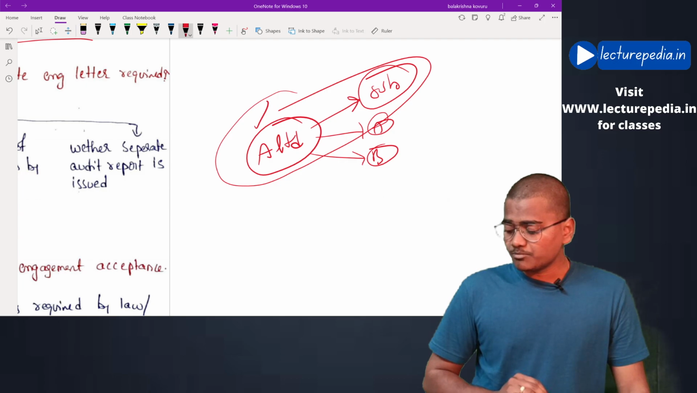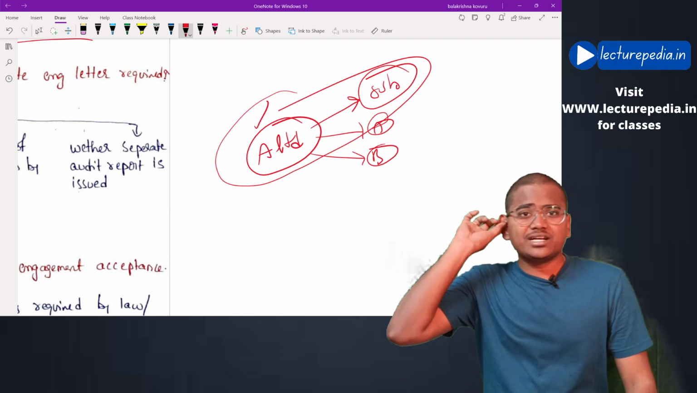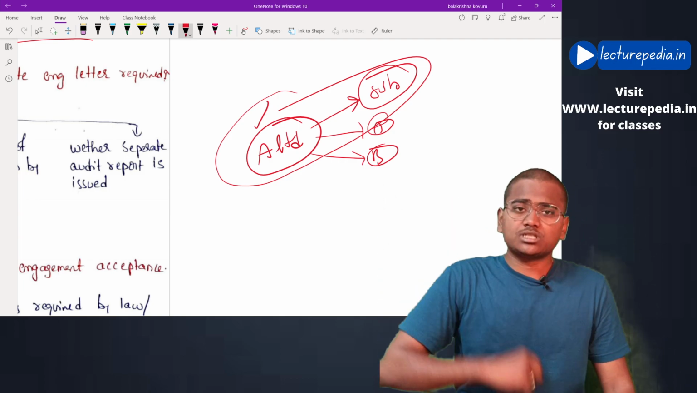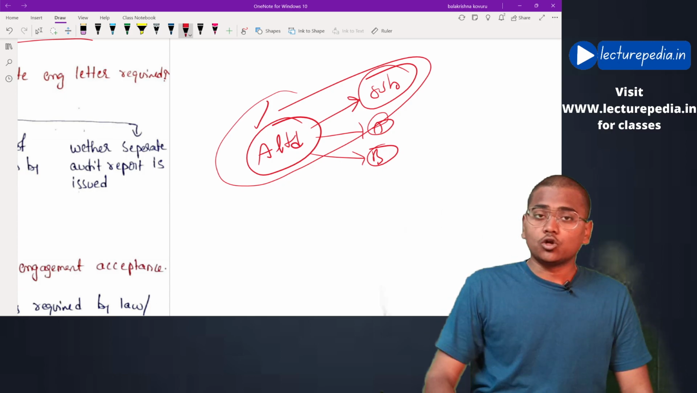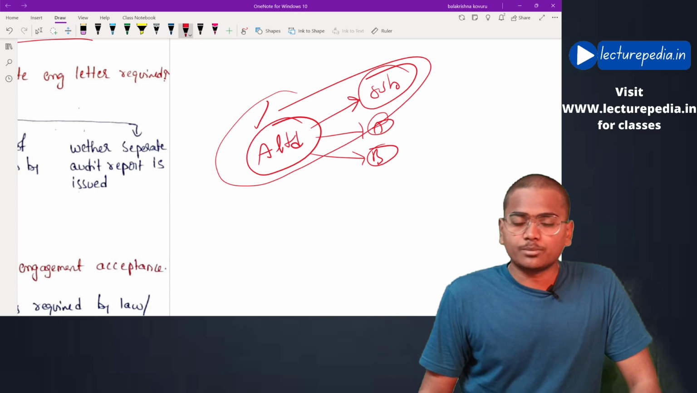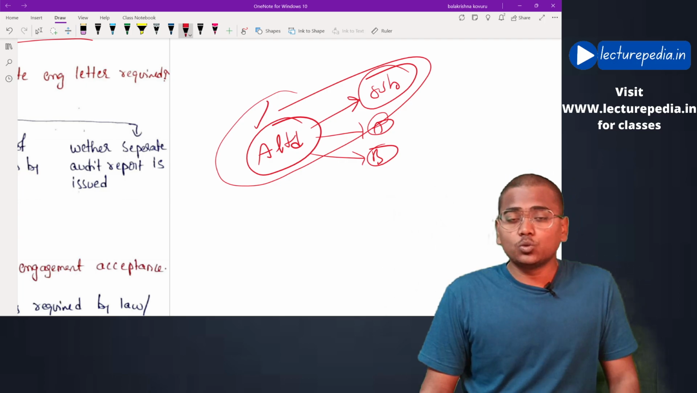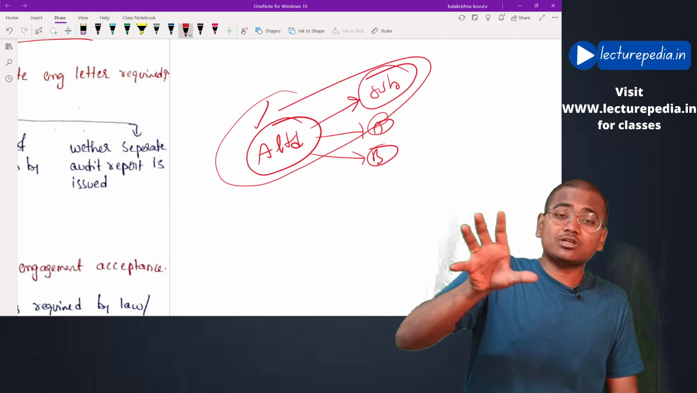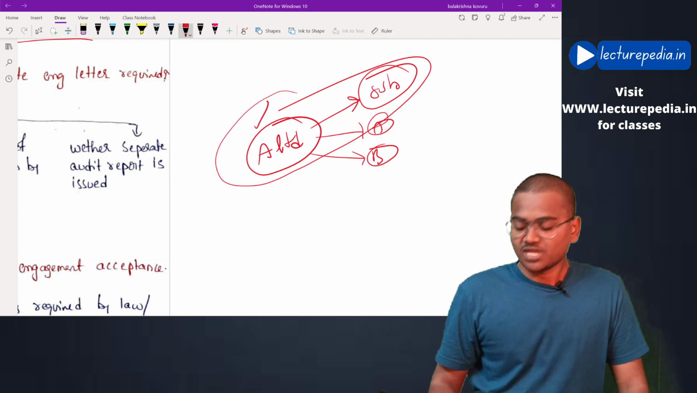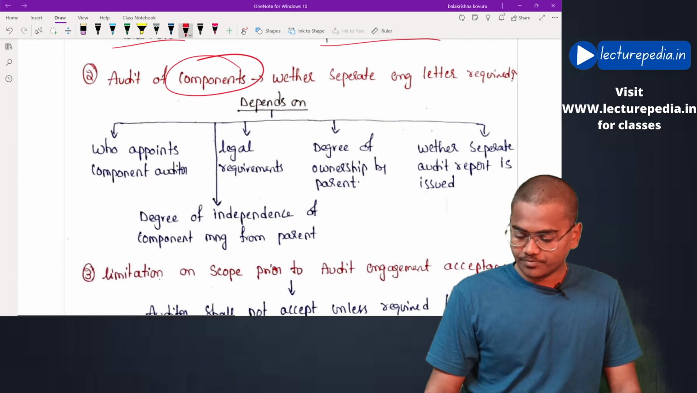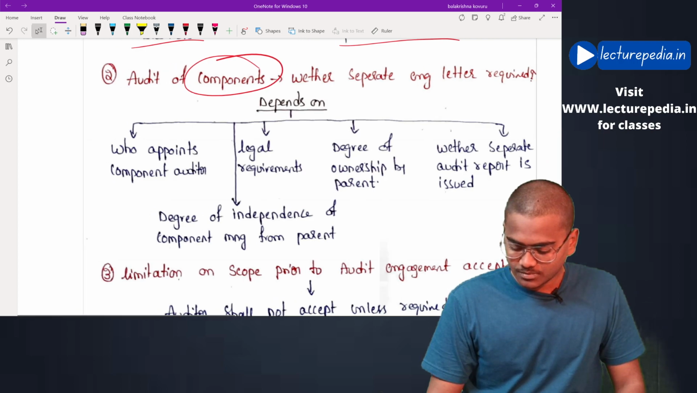For this question, we cannot straight away tell that yes, the auditor has to issue a separate audit engagement letter, or no, the auditor should not issue a separate audit engagement letter. This can't be said straight away. The auditor has to decide based on certain conditions. What are those conditions? Based on certain criteria.